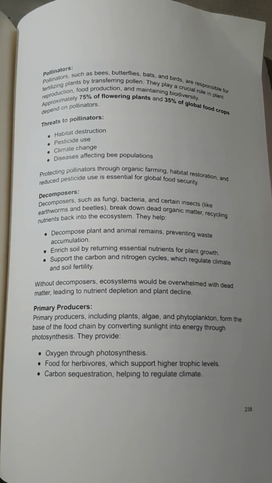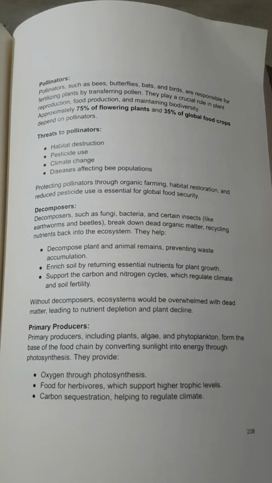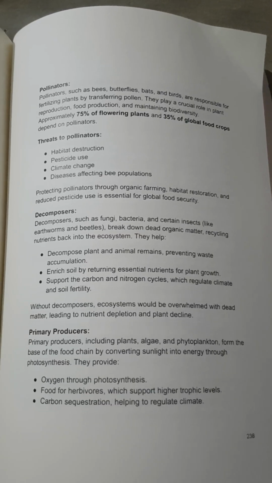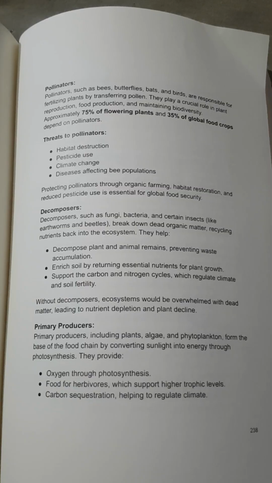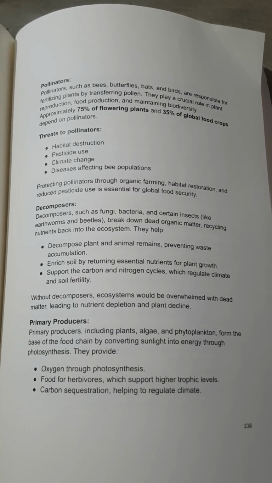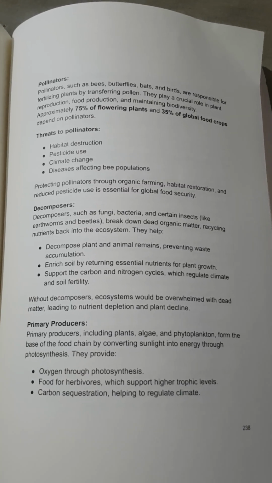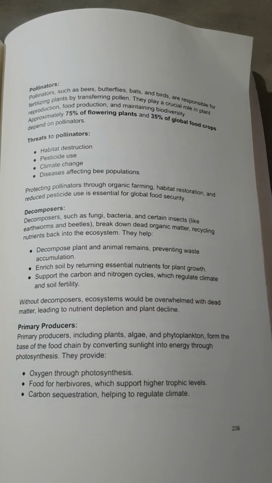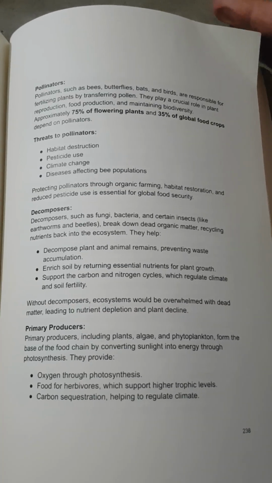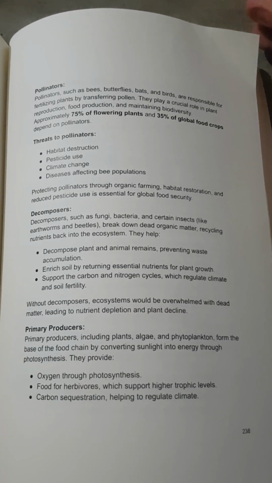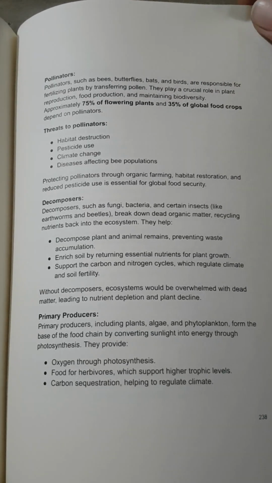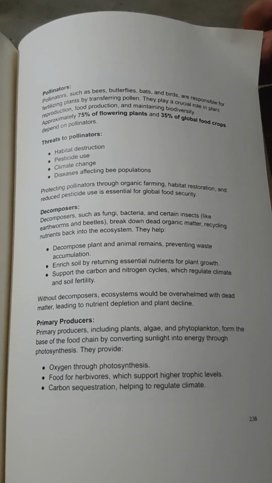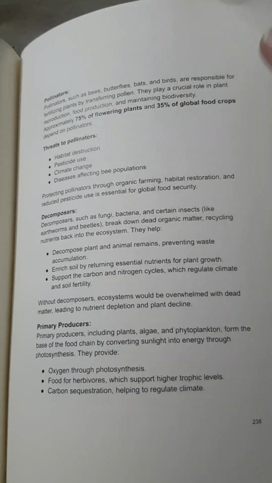Primary producers. Primary producers, including plants, algae, and phytoplankton, form the base of the food chain by converting sunlight into energy through photosynthesis. They provide oxygen through photosynthesis, food for herbivores, which support higher trophic levels, and carbon sequestration, helping to regulate climate.